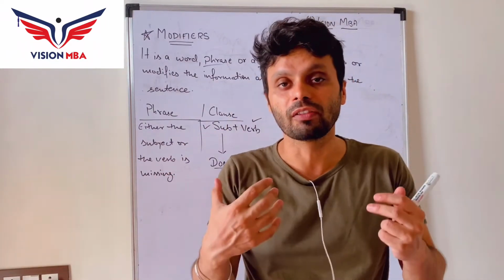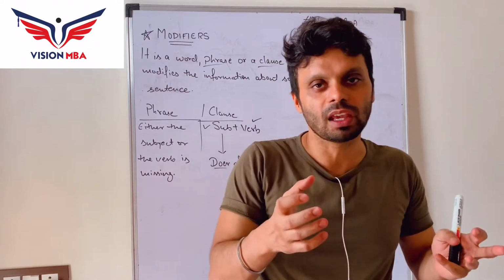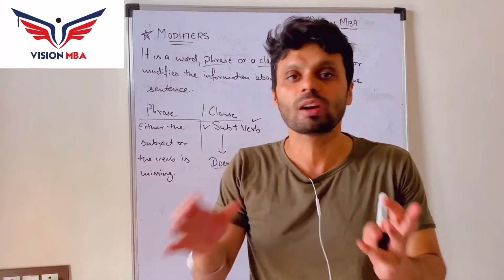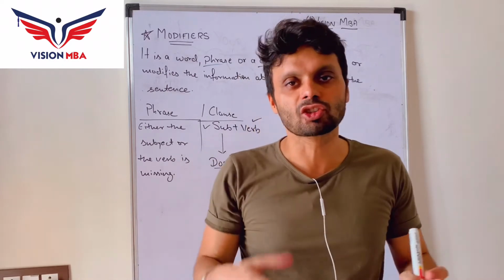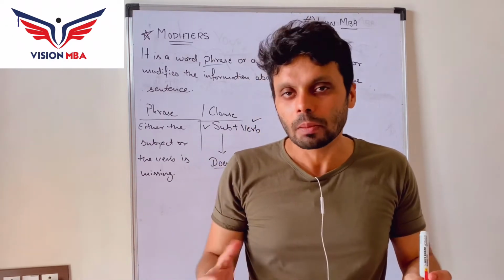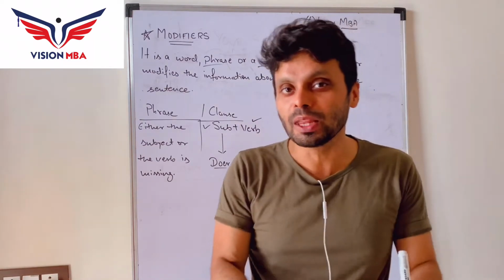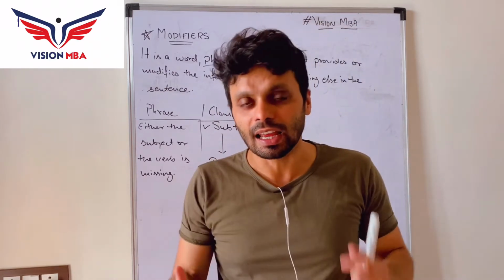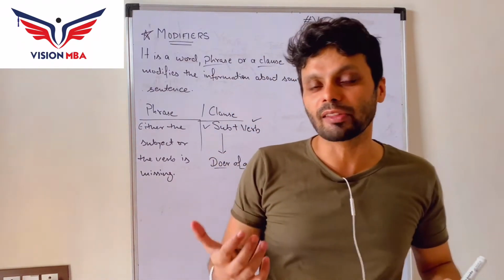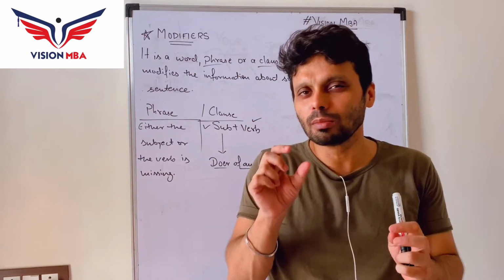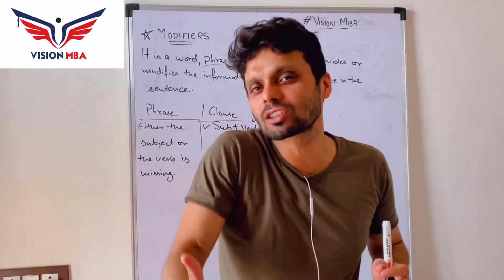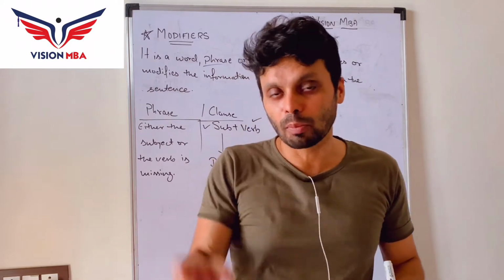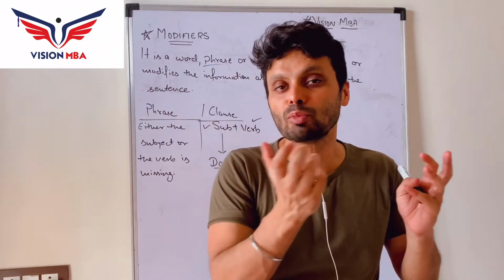If I ask you what is modifying, that means you try to add something, you try to change the basic qualities, but the thing remains the same. For example, if you modify your bike, it will still be the bike, it's just that a few aspects are going to be changed, maybe the color, the design, but the bike will still be the bike. That is what happens in English. A modifier is a word, a sentence, or you can say a group of words that changes the meaning or adds to what is there in the sentence. For example, if I say Rita is a beautiful girl, beautiful is a modifier because it's talking more about Rita.